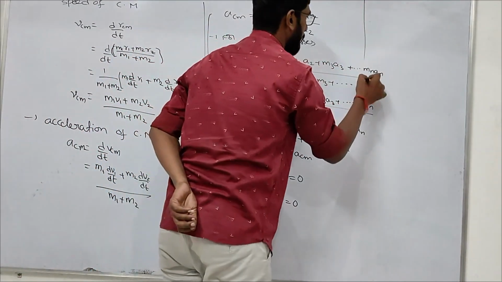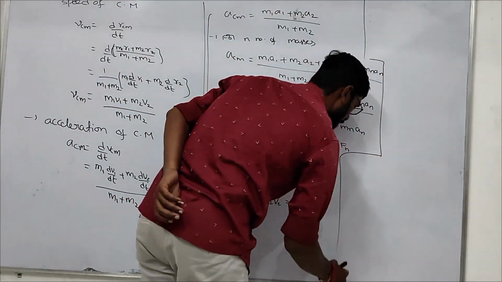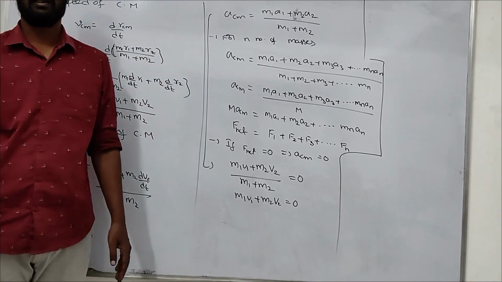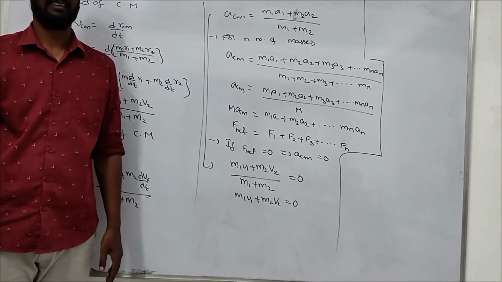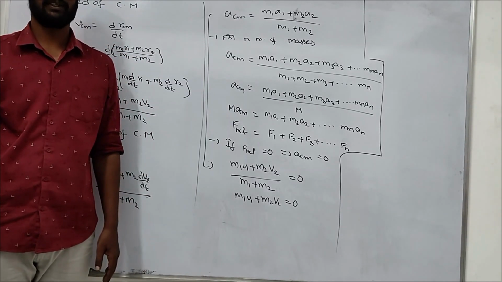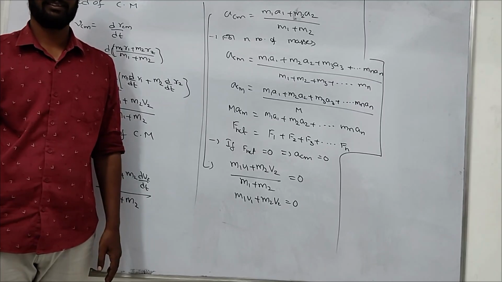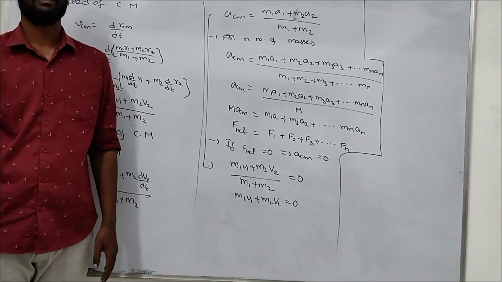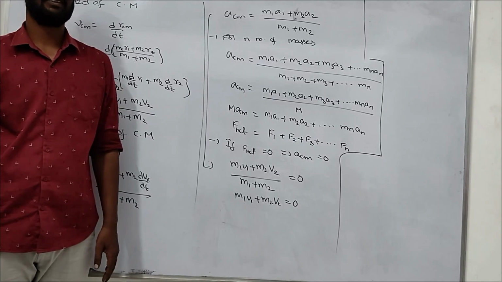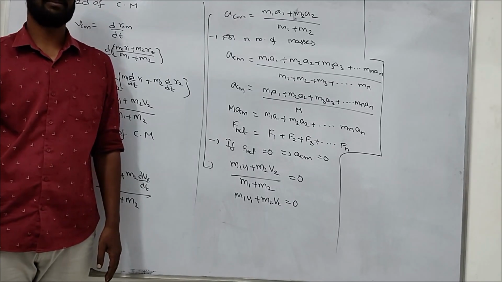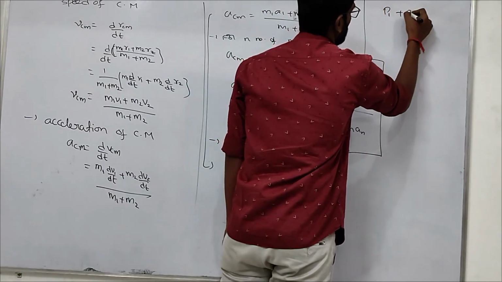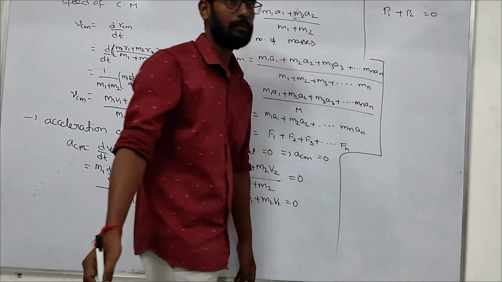So m1 v1 plus m2 v2 is what? m1 v1 is mass into velocity. V means not always volume. So this is momentum 1 plus momentum 2 equals 0.